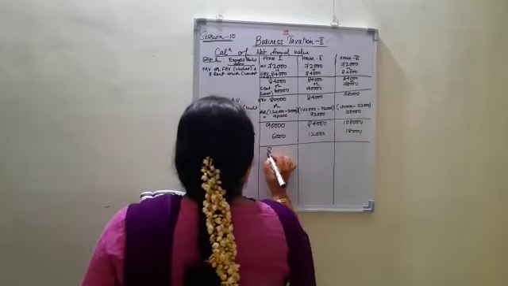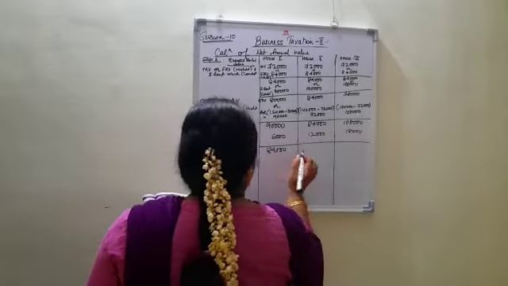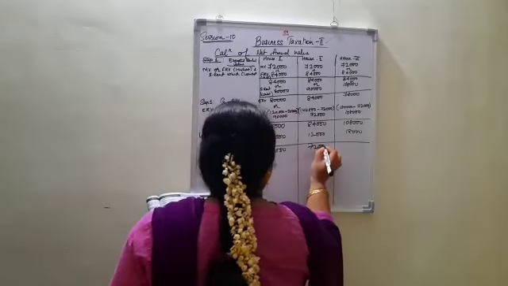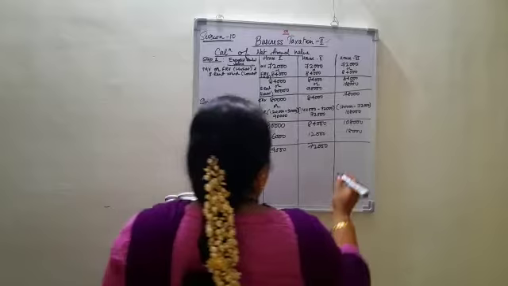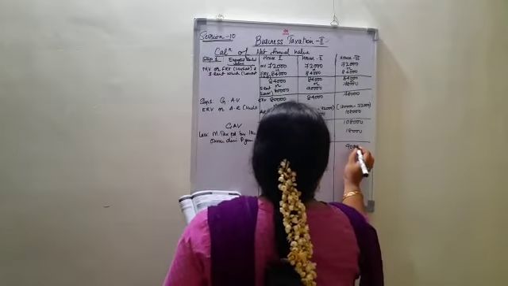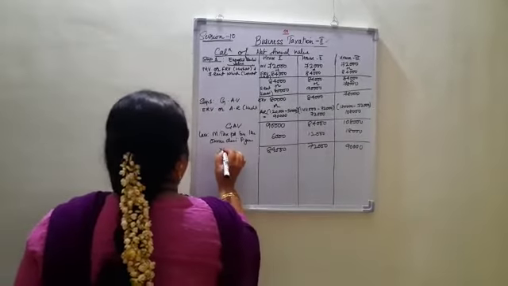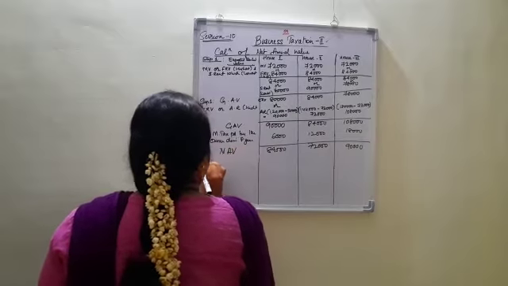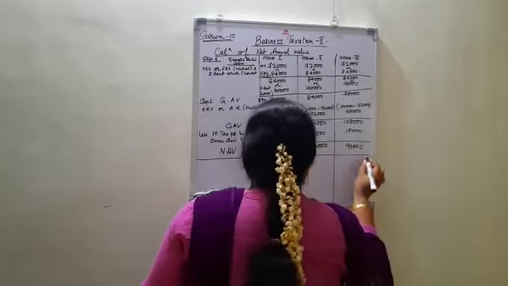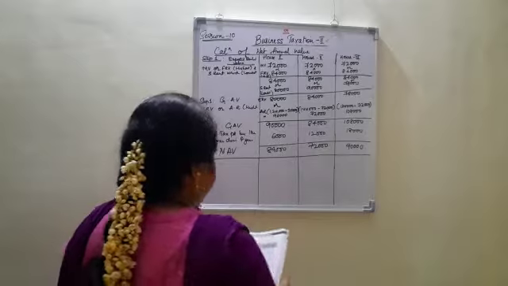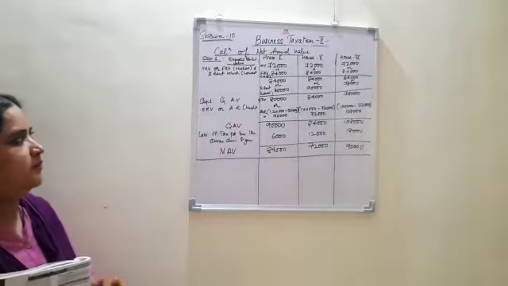So 84,000, 72,000 and 90,000. So this is your NAV, that is nothing but net annual value. So with this I conclude the problem.